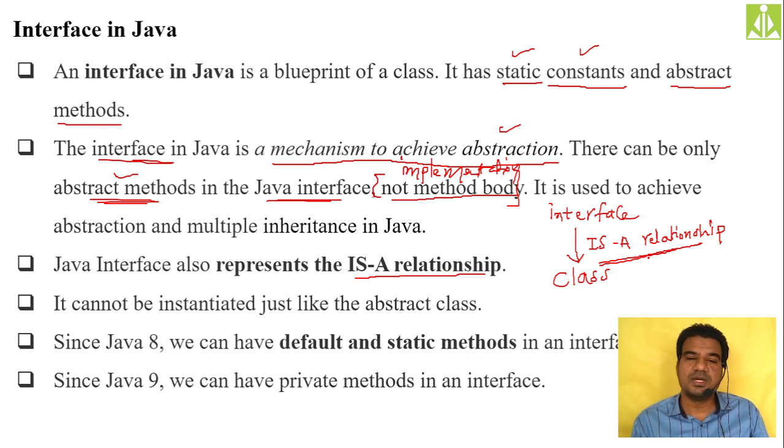Remember this one. Generally in an interface we can keep only the final variables and abstract methods. But from Java 8, the 8th version of Java, we can even put default methods. That also we will discuss. Default methods with implementations we can keep inside an interface, from Java 8 only.